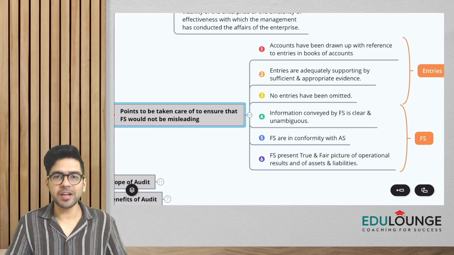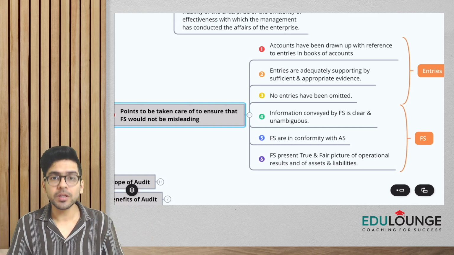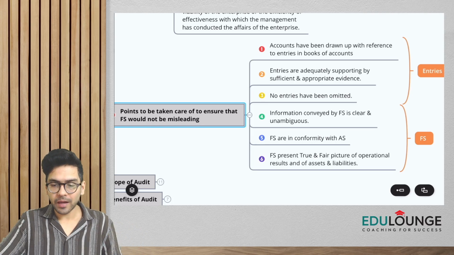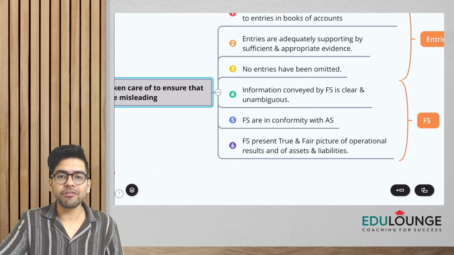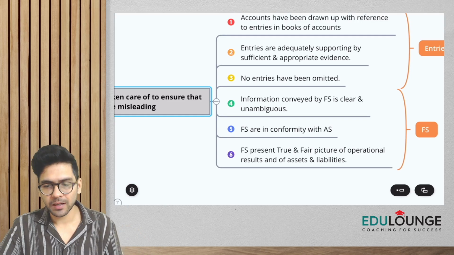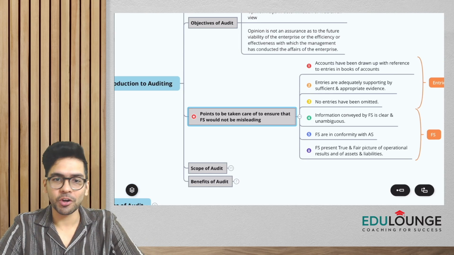Now let's talk about the financial statements. Financial statements should be clear, unambiguous. They should be made in conformity with the accounting standards, and the last one is they should give a true and fair picture of the operational results and of course the assets and liabilities. Done. Okay, so this was one important topic, guys.